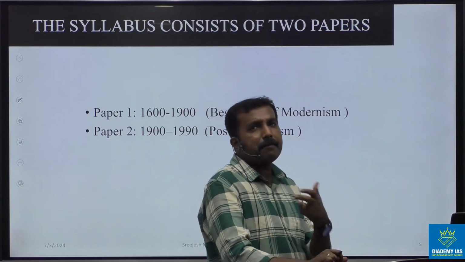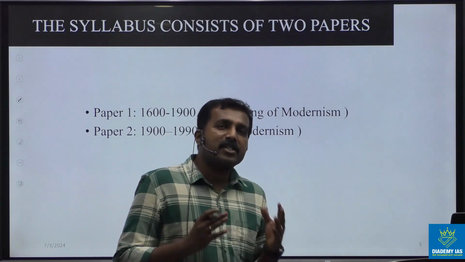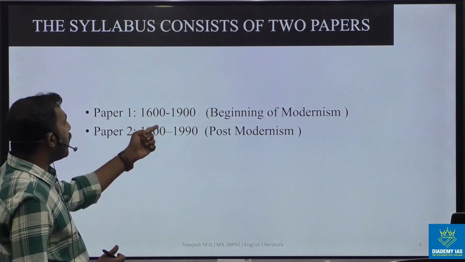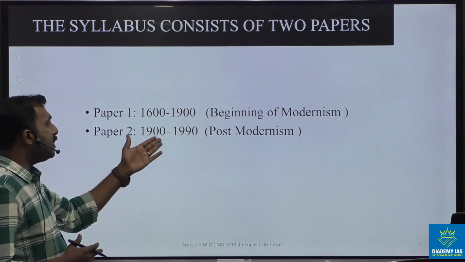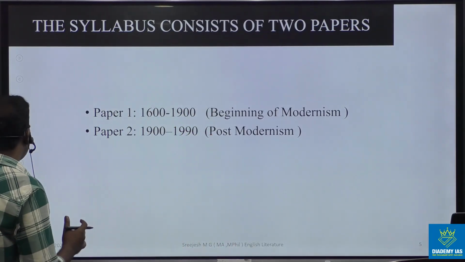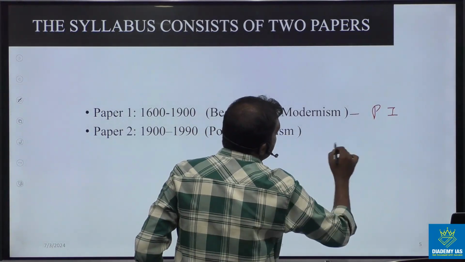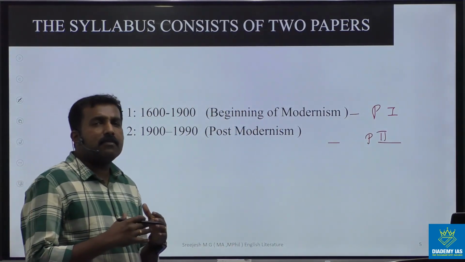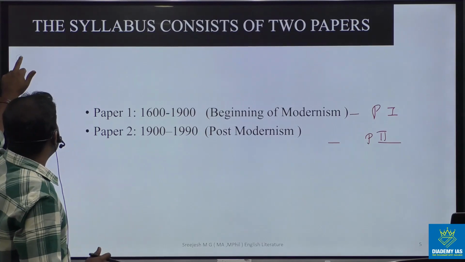That means paper 1 and paper 2. We have, like all other optional papers, two divisions in the English literature optional paper. Paper 1 covers 1600 to 1900, the beginning of modernism, and paper 2 covers 1900 to 1990, that is postmodernism. This is the division of the syllabus in the UPSC exam. So this is the normal distribution of syllabus areas in paper 1 and paper 2.